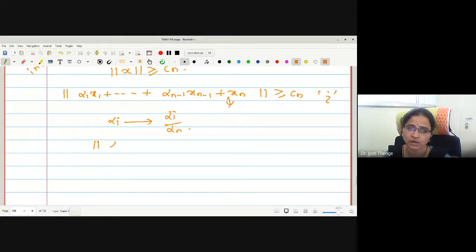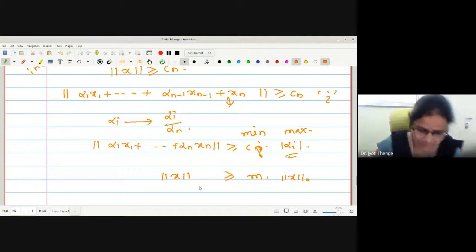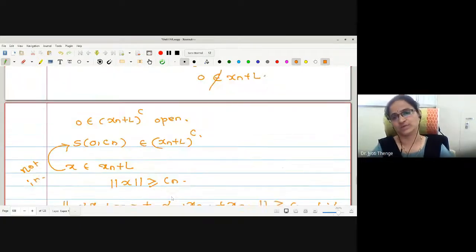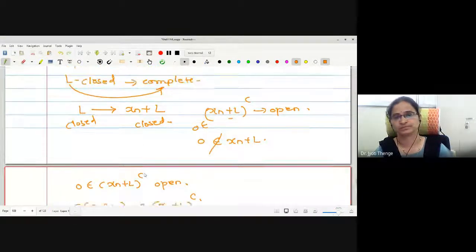We have obtained norm of alpha 1 x1 to alpha n xn greater or equal to ci mod alpha. Okay, then it is equally true for minimum ci and maximum. This becomes norm 0. This becomes some small m. This becomes norm x. Hence, we have proved the left part of the inequality as well. You have to remember the theme like this, how I have told you just now. Is that okay?